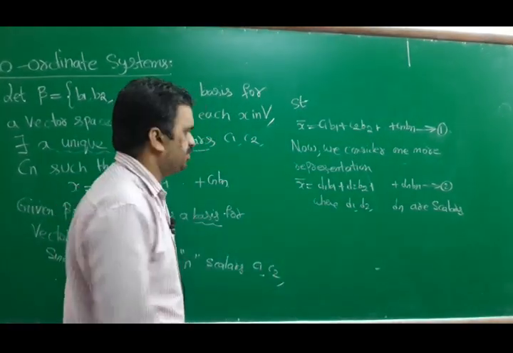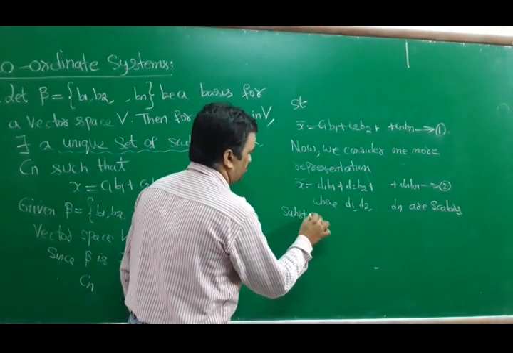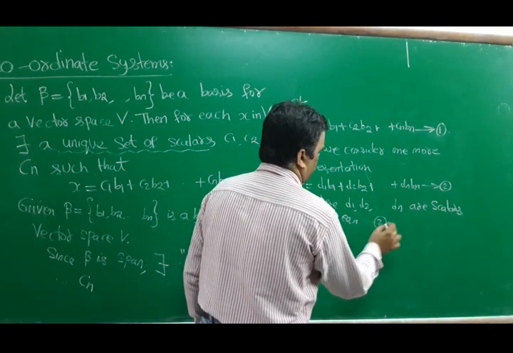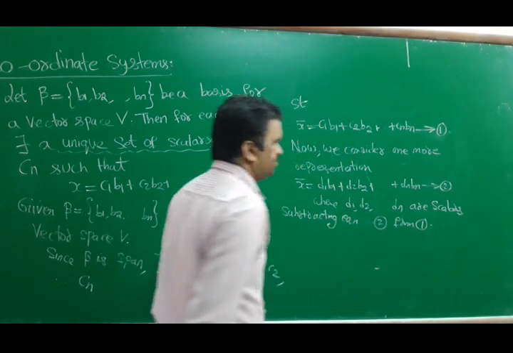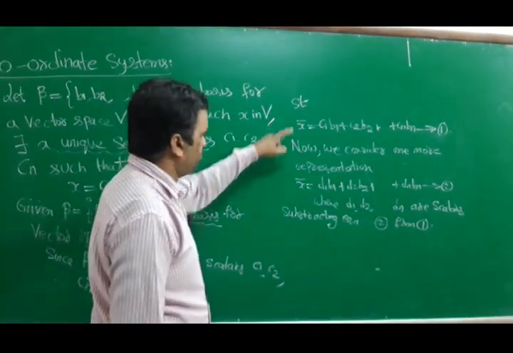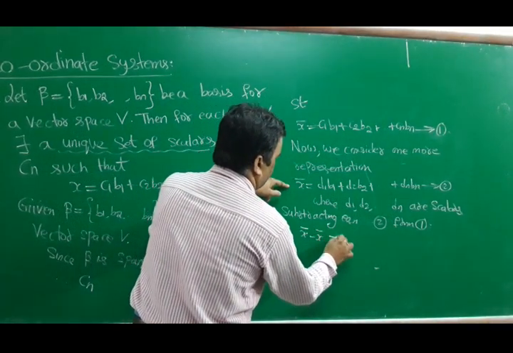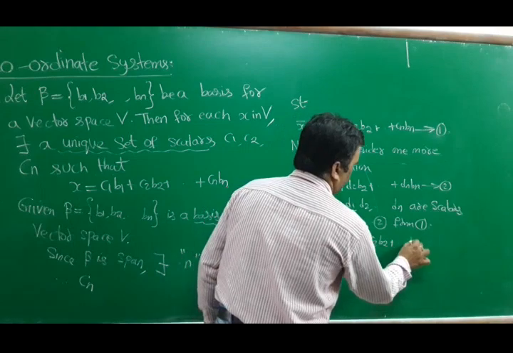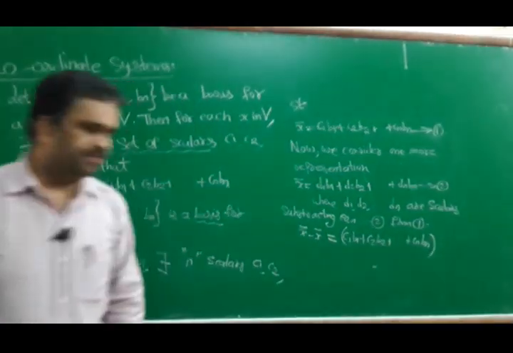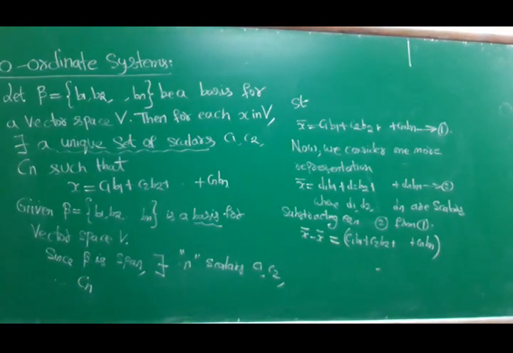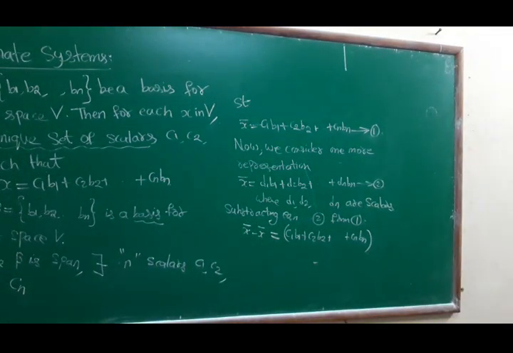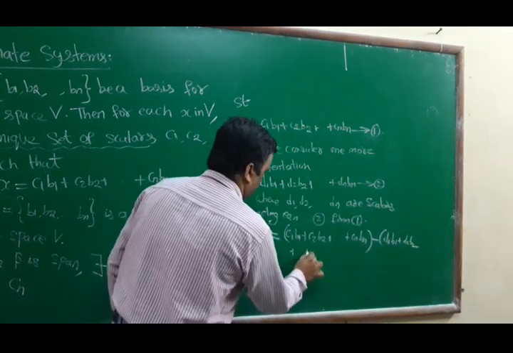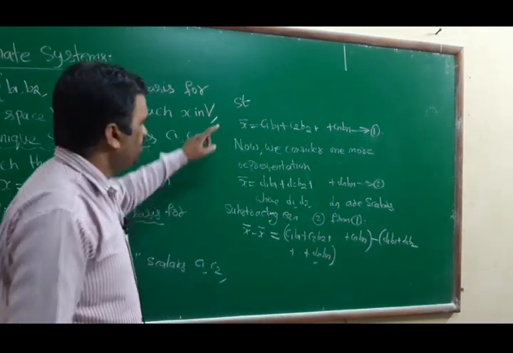Now I am subtracting equation 2 from equation 1. Left hand side minus left hand side, right hand side minus right hand side. x bar minus x bar equals this equation minus this equation: C1 B1 plus C2 B2 plus so on, Cn Bn, minus D1 B1 plus D2 B2 plus so on, Dn Bn.